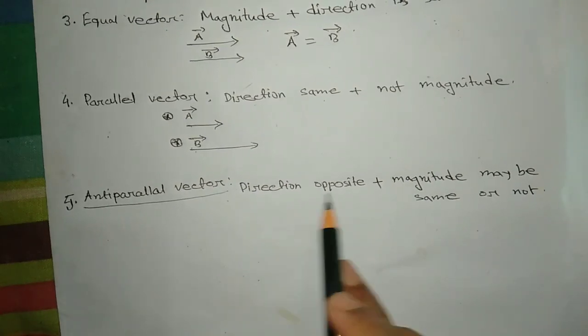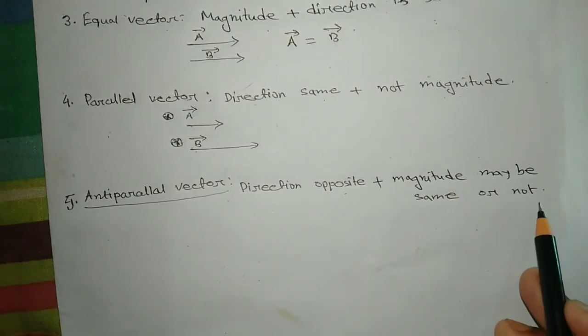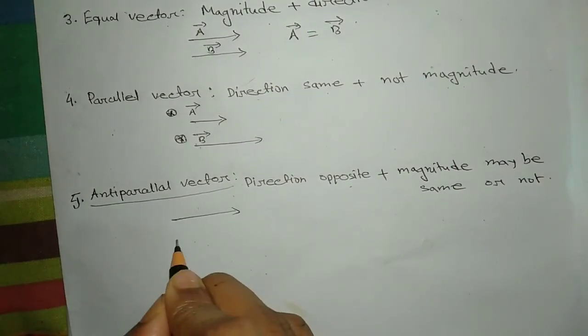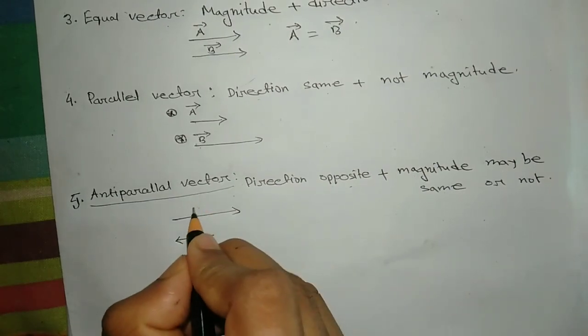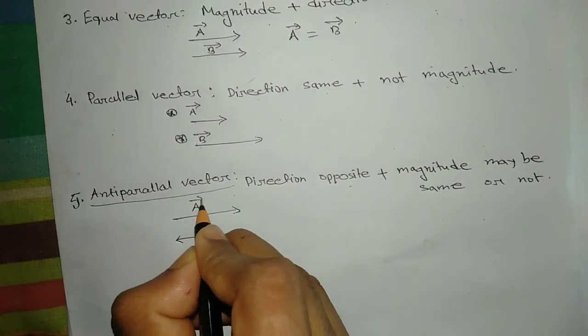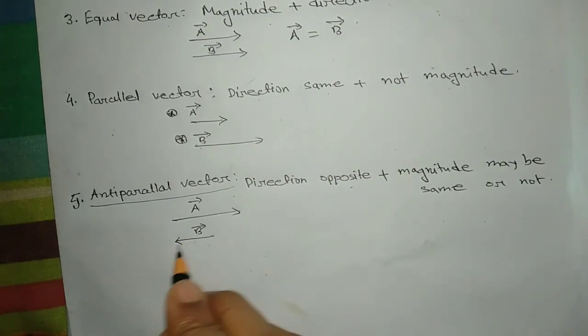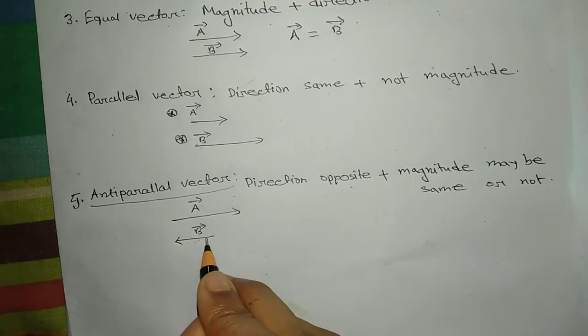Antiparallel vectors: direction is opposite and magnitude may be the same or not. That means if the a vector goes this way and the b vector goes this way, their directions are different and the magnitudes may be the same or not.